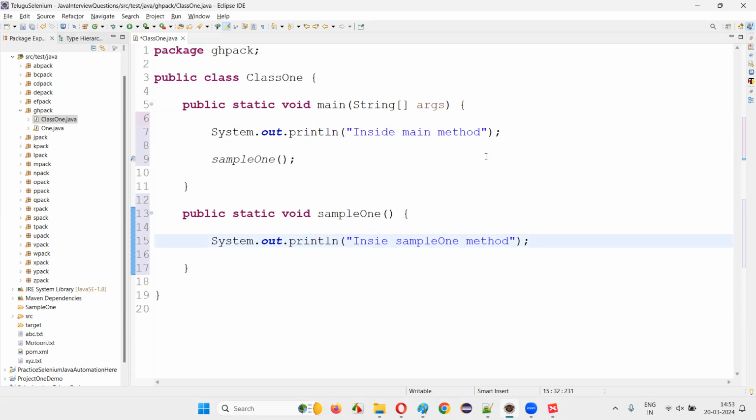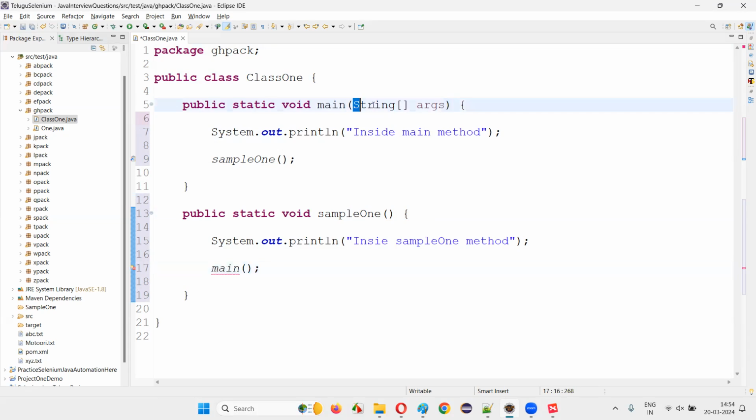That's okay. But now the question here is, apart from the JVM invoking this main method, is it possible for the normal method to call this main method? As the main method is calling this normal method like sample1, similarly, is it possible for this normal method to call the main method? Yes, it is possible, guys, but it's not recommended. No one will do it in real time. But to show you that it is possible, I will call the main method.